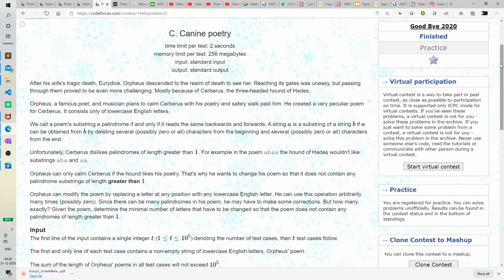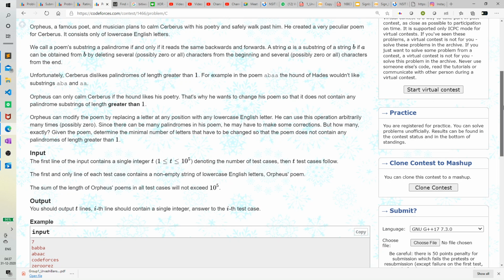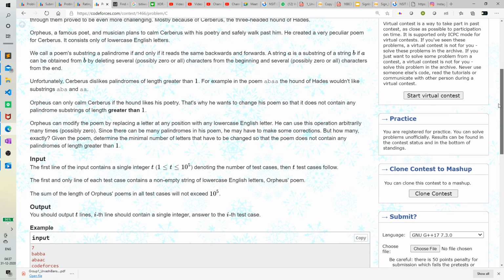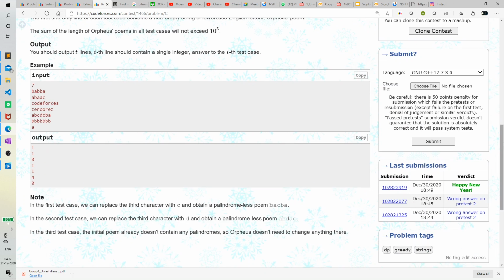The contest name was Goodbye 2020 and the problem is that we have a string S and we have to replace minimum characters. We can replace a character with any Latin character, and we just have to make sure that after replacing the characters, there is no substring of the string which is a palindrome. So let's see some examples.